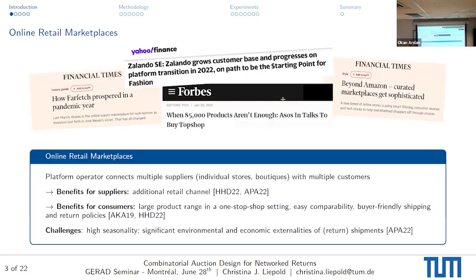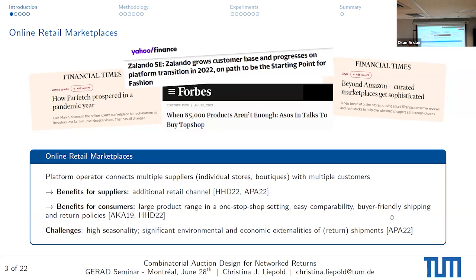There we go. Perfect. So basically in online retail marketplaces, examples that you might know are Zalando or Farfetch, but also the classical one, Amazon Marketplace. However, we will be focusing more on one of those that are in the fashion retail industry, because this is where we got our data from. Online retail marketplaces have platforms that coordinate the suppliers, which are multiple individual stores and even very small boutiques that otherwise would not be able to offer an online retail store with individual customers.